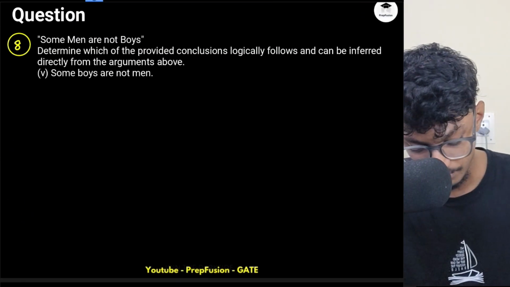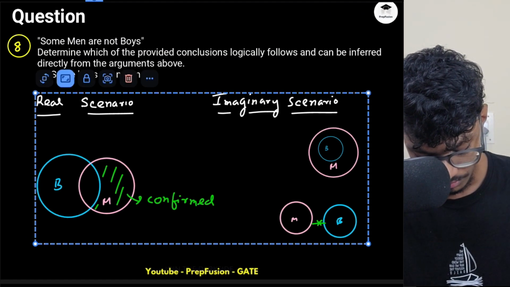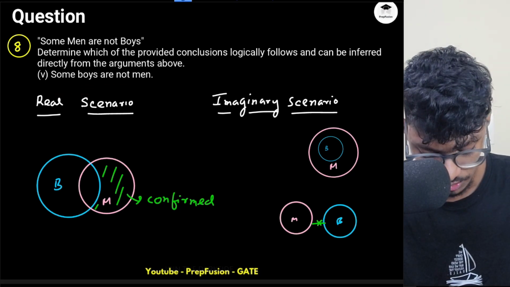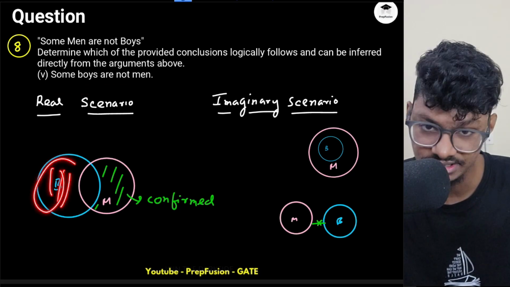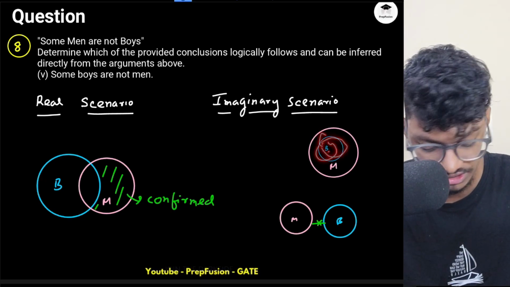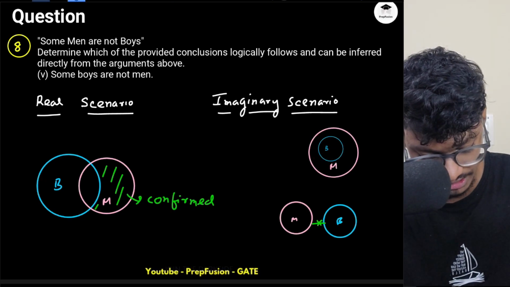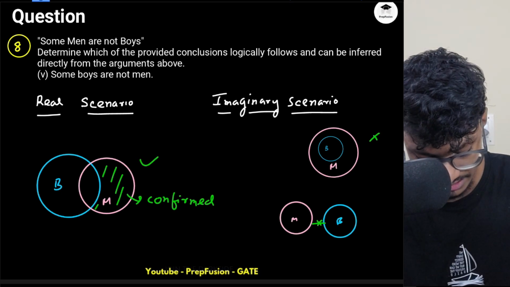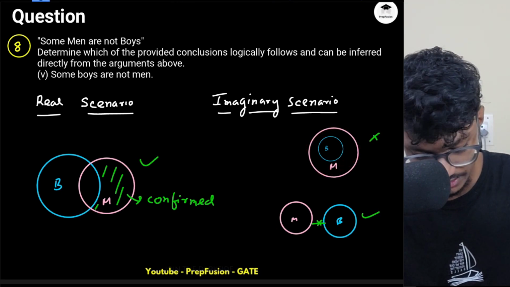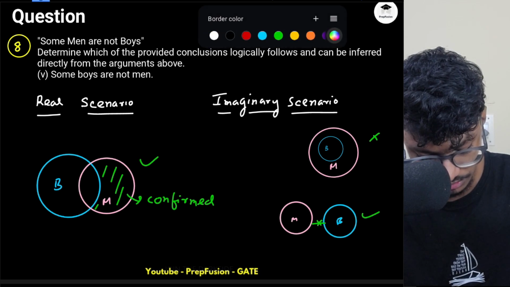Let's read this. Some boys are not men. So if some boys are not men, what does it mean? There has to be some uncommon region always. But here it is not agreeing, right? Again, all boys are men here, so it is not agreeing. Here it is agreeing, here it is agreeing. So I can say all boys are men, some boys are not men. Okay.